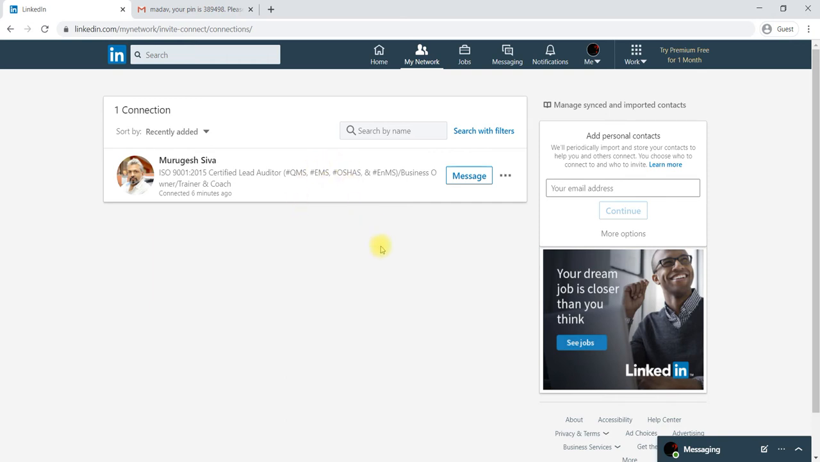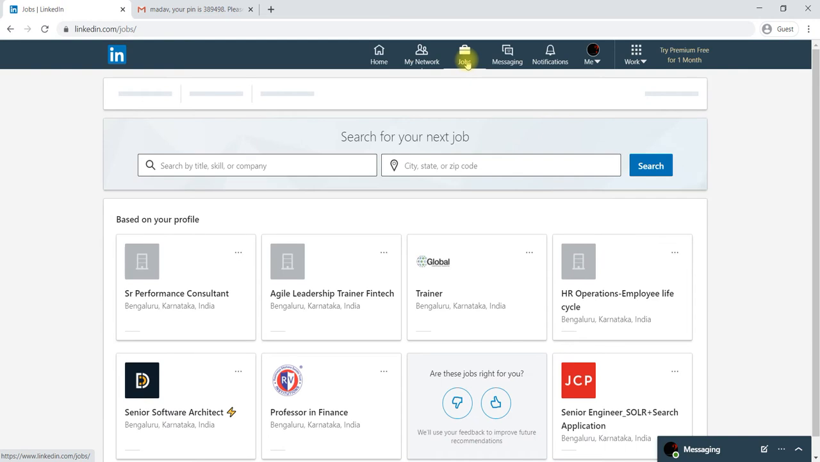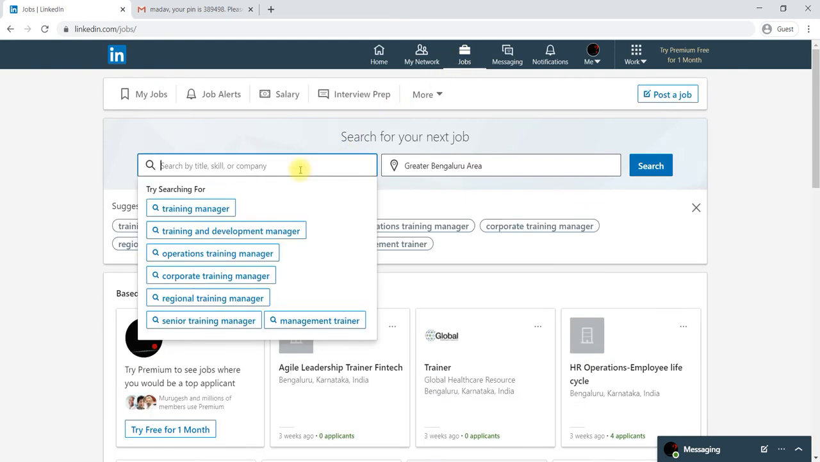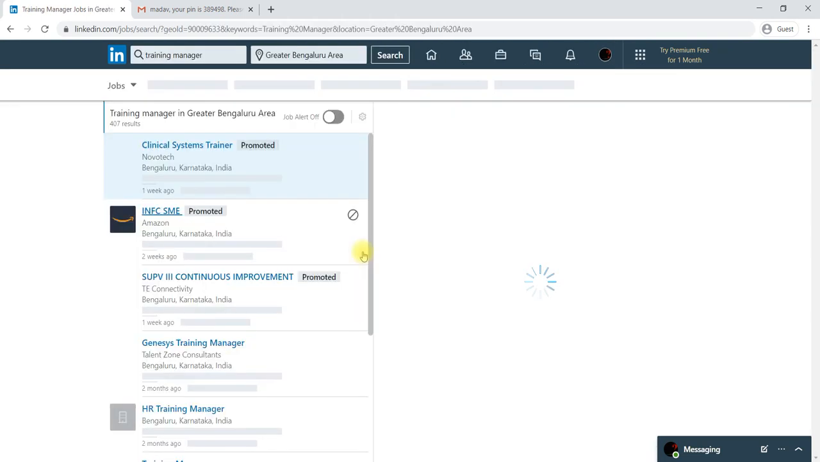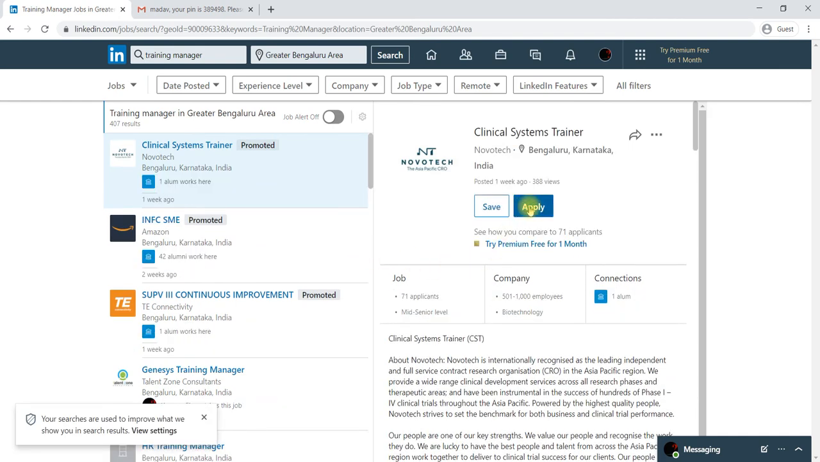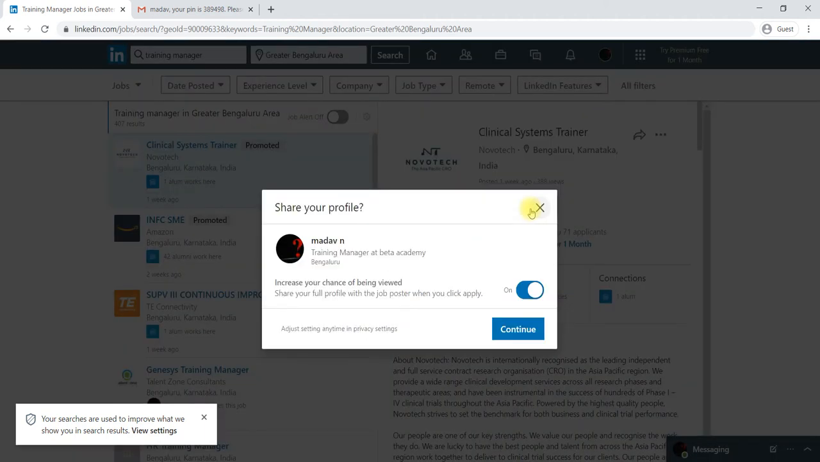For example, if you are looking for a job, you can go to Jobs here. Then you can search for a job by company, by title, or by skill. You can search for jobs from different companies. You can apply directly to a particular job by selecting the Apply button. Once you have selected it, you can say Continue.